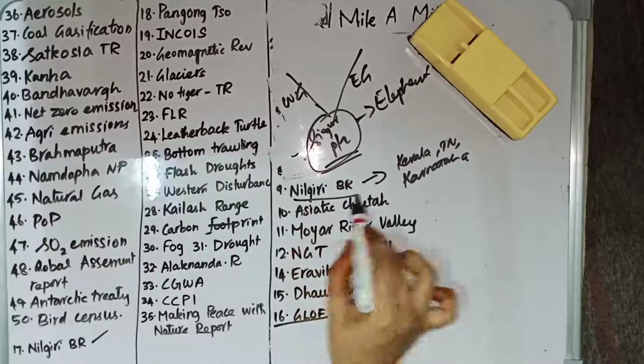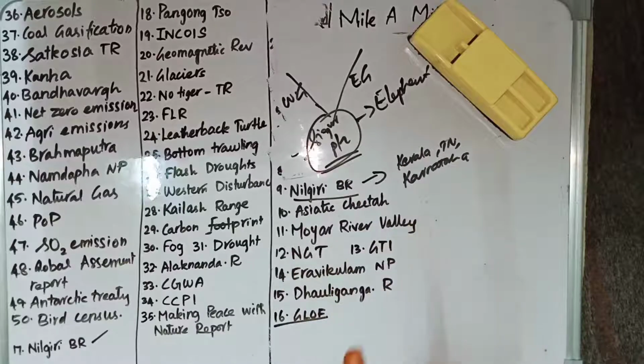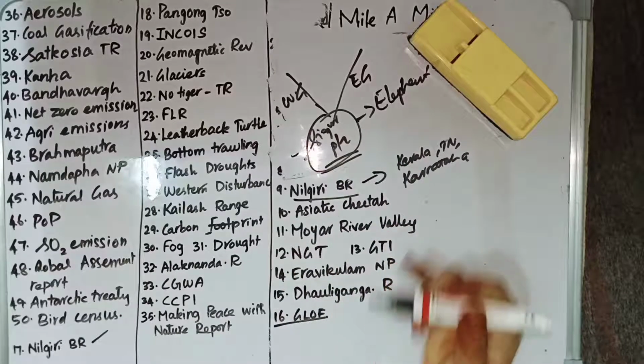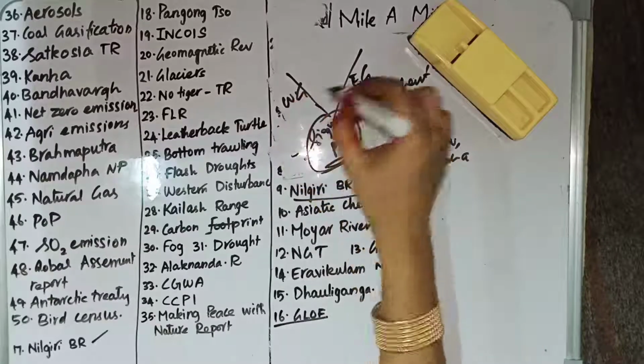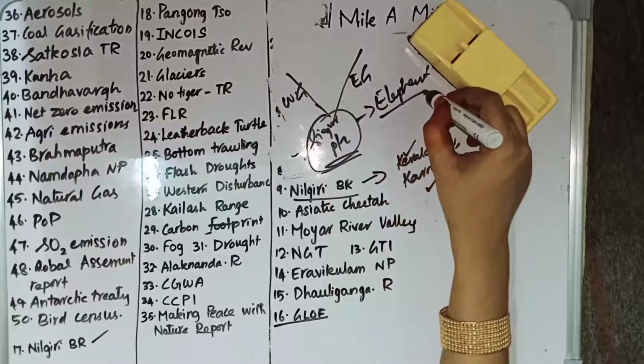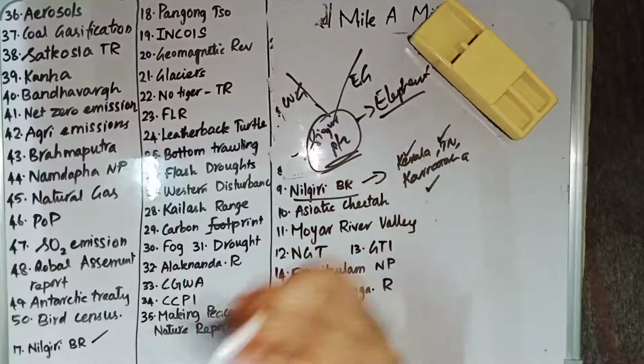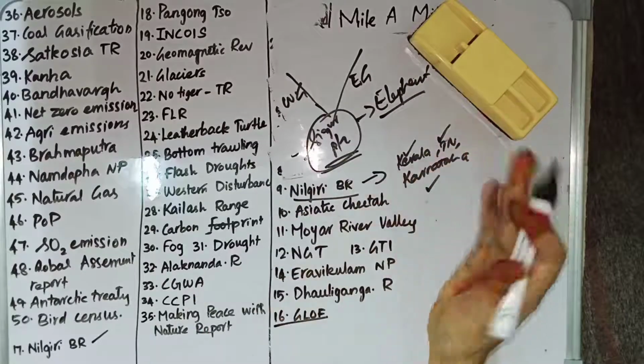So those are the things relating to Nilgiri Reserve. First, Nilgiri Reserve is the largest protected forest area in India. It is located in Kerala, Tamil Nadu and Karnataka. Sigur Plateau is the one which connects Western Ghats and Eastern Ghats. It sustains the elephant population, and to the Sigur Plateau, Nilgiri Hills is on the southwestern side.